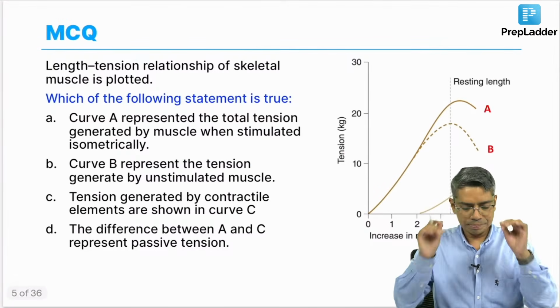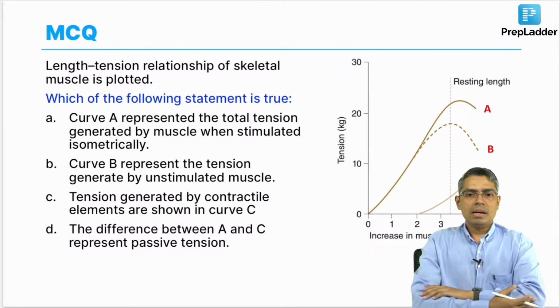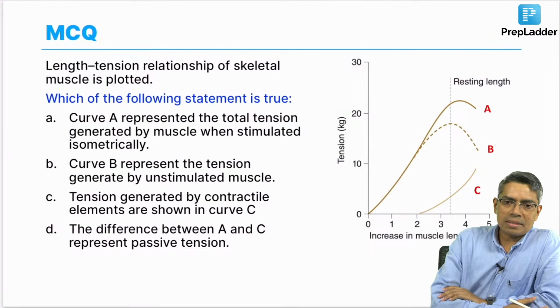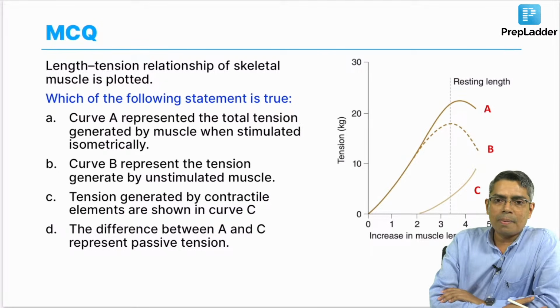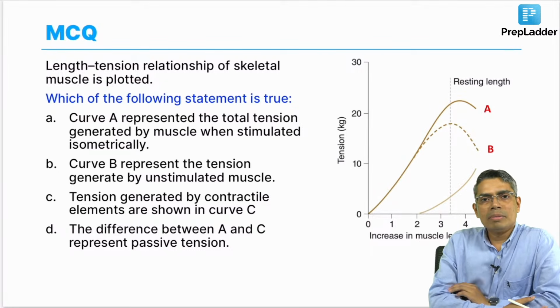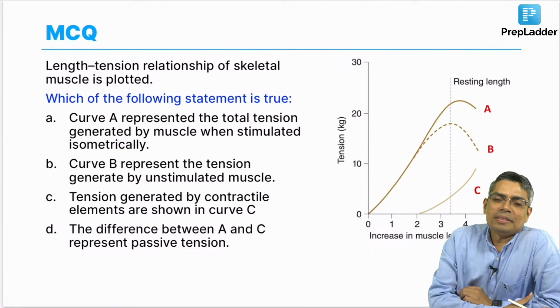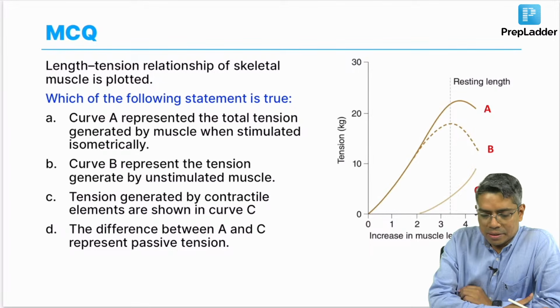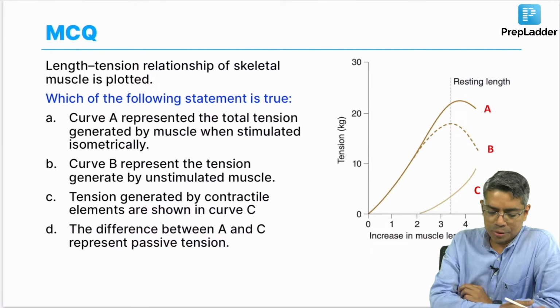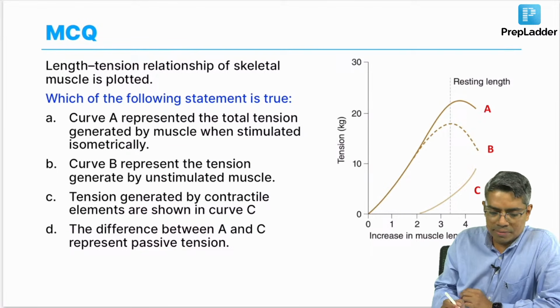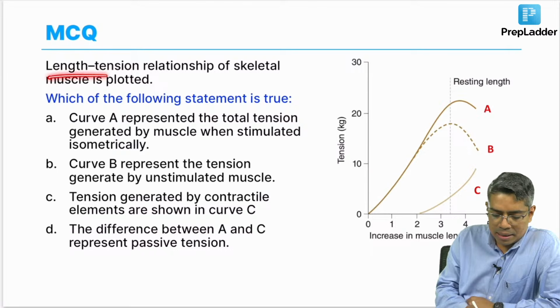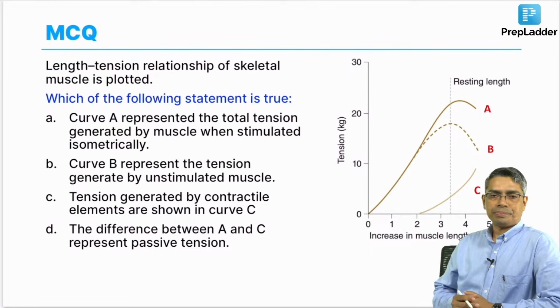Next question. Now, the next question is again a new question, a little bit tricky and difficult, I believe. If you have read the nerve muscle physiology in a better way, then you will be able to answer this question, and again this graph has been taken from Ganong. So, be prepared, anytime this kind of question can be given in your exam. So, look at the question. This is from nerve muscle physiology, particularly the length tension relationship.